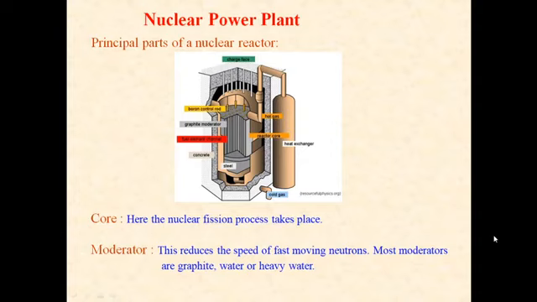Now coming to some of the parts of a nuclear reactor. Basically we will discuss nuclear reactors like the pressurized water reactor and boiling water reactor. So before that we will go through the parts of a nuclear reactor. The first one is the core. In the core, the nuclear fission process takes place.